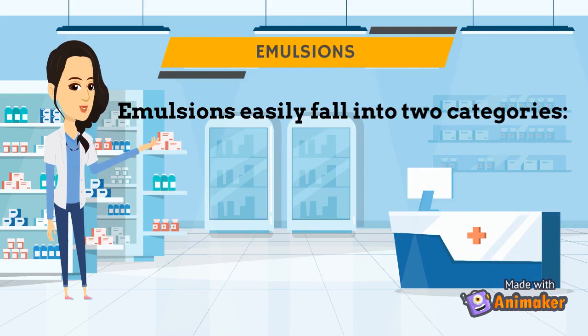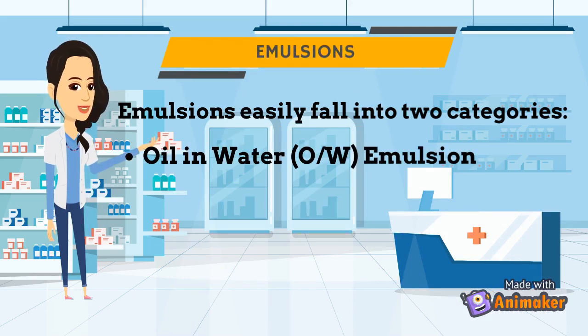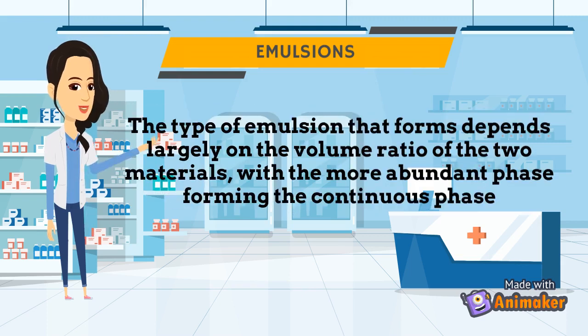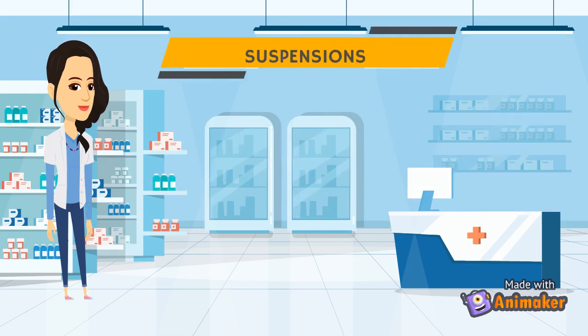Emulsions easily fall into two categories: oil in water emulsion and water in oil emulsion. The type of emulsion that forms depends largely on the volume ratio of the two materials, with the more abundant phase forming the continuous phase.